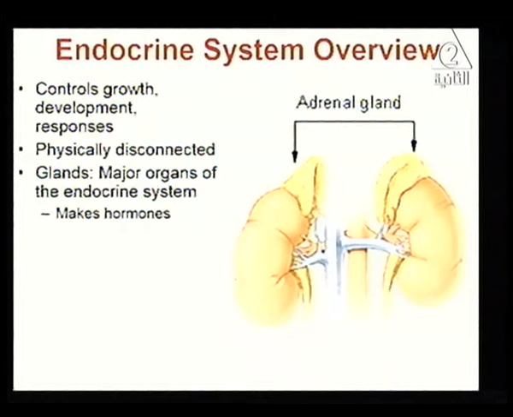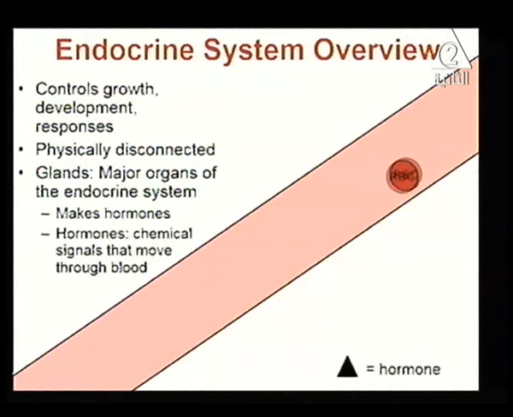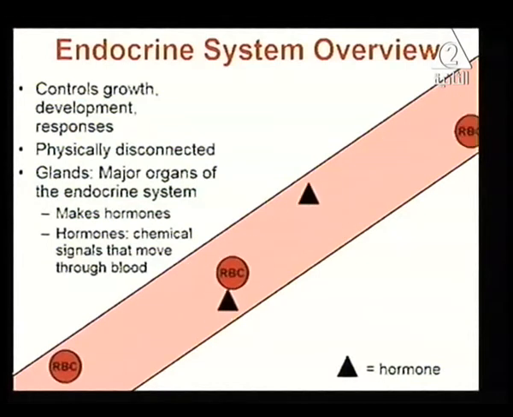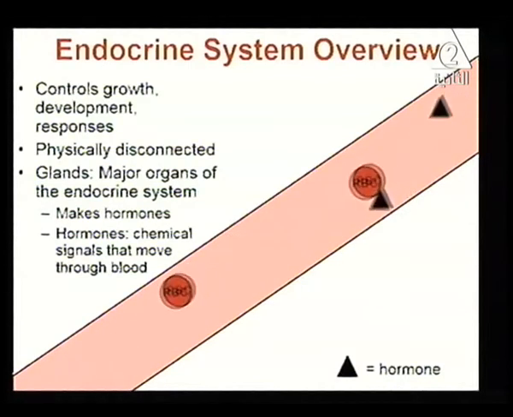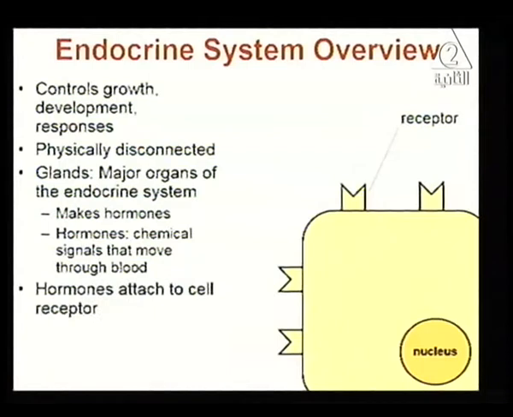Well, we also need to know the name of the gland, its function, and how it works. But right now we're just going to know the name and the function. What are the red blood cells doing here? Actually, here he wants to tell you something very important: endocrine glands put their secretion directly in the blood. There are no tunnels.